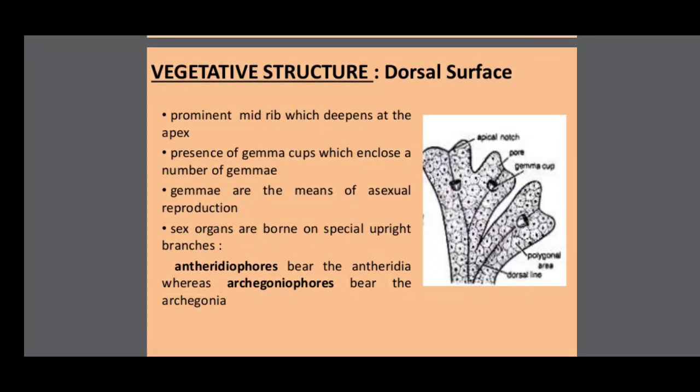Sex organs are borne on special upright branches. In the Marchantia gametophyte, the sex organs are borne on upright branches called antheridiophore and archegoniophore. The antheridiophore is the male branch bearing antheridia, whereas the archegoniophore is the female branch bearing archegonia.